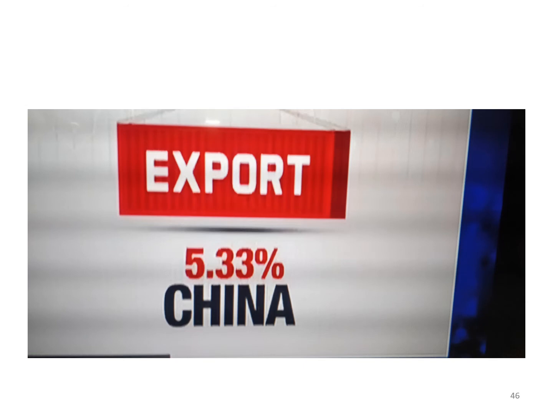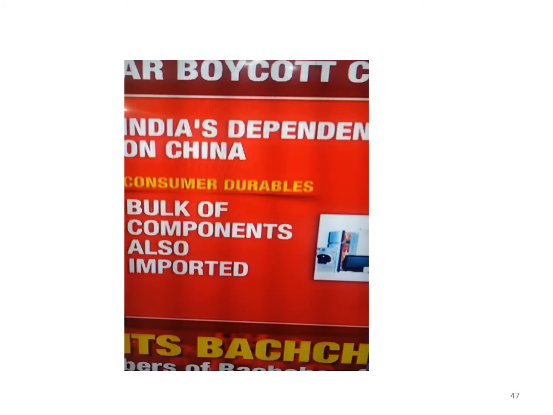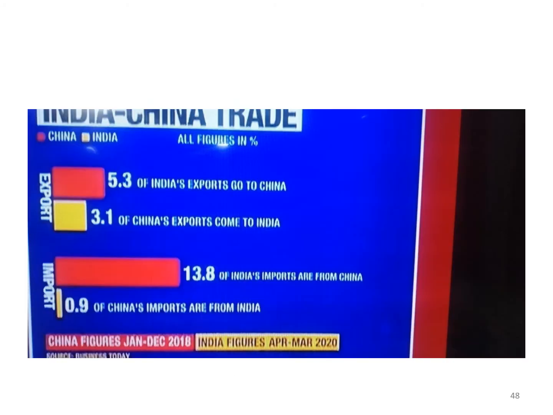Then comes China, 5.33% of our world export goes to China. The bulk of components also imported. This is important that around 13.8% of our world imports are coming from China. And our 5.3% of India's exports is going to China. While if you talk about China, only 3% of their exports are coming to India, and their import dependence is also low to a level of 0.9%.